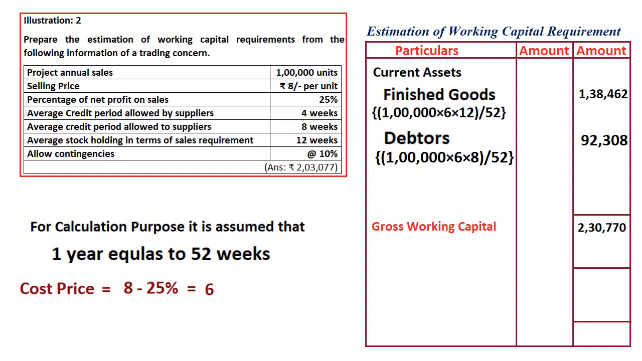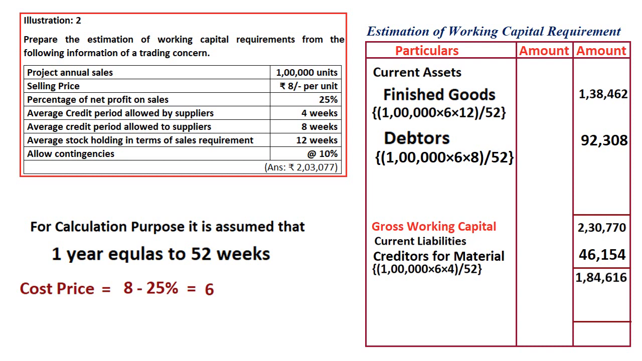Now that the gross working capital is done, we need to deduct the current liabilities. There is only one liability, that is creditors. We don't have labor charges and overheads. So creditors come to how much? 1 lakh units into 6 the cost price, into 4 weeks credit period allowed by suppliers, whole divided by 52. So 46,154. After deducting this, 1,84,616 is the working capital.